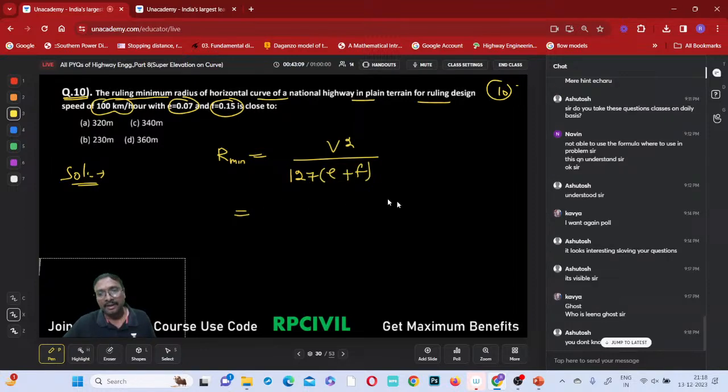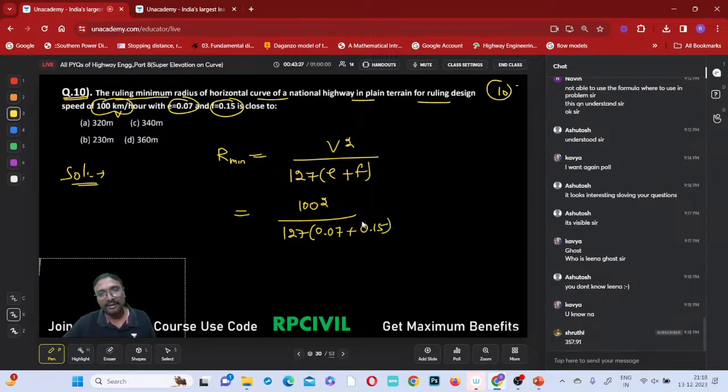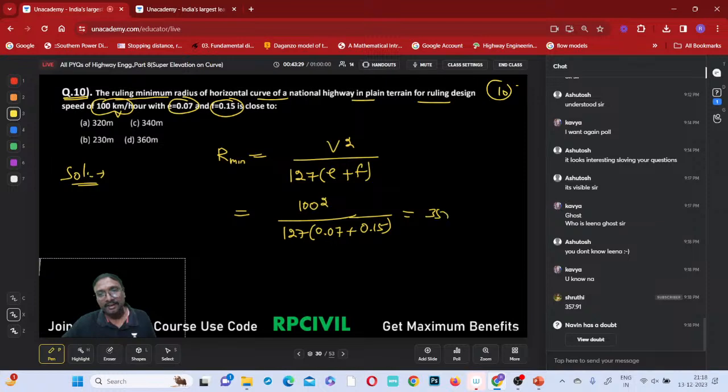V is 100, so 100 squared divided by 127 into (0.07 plus 0.15). How much will it come? 357.91. Approximately you can select it as 360 meters. Is 360 meters the nearby answer? Yes, 360 meters is the nearby answer.